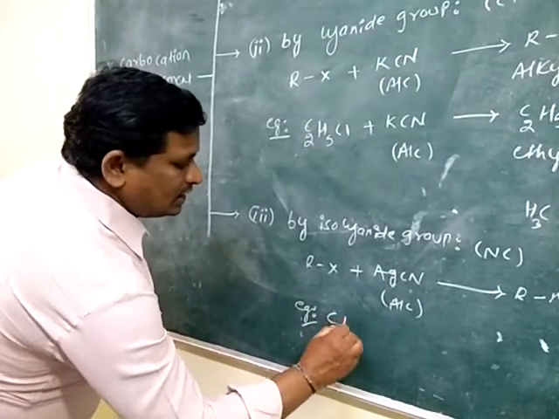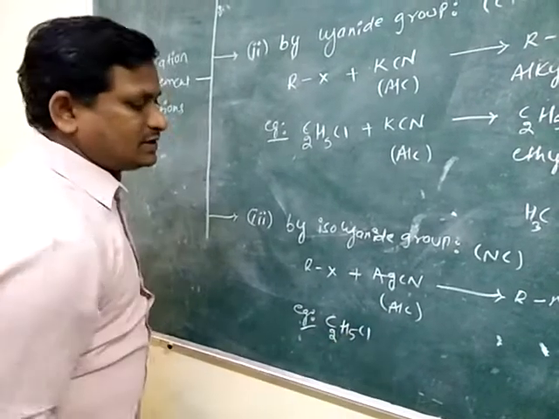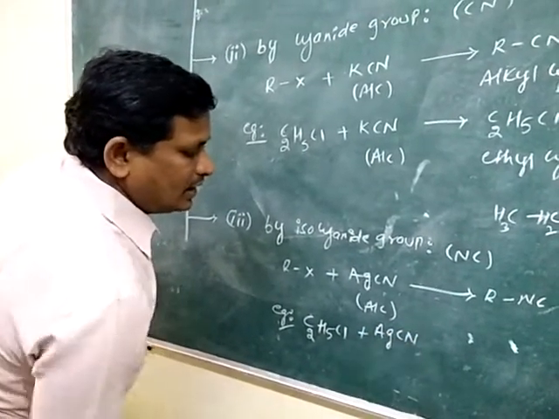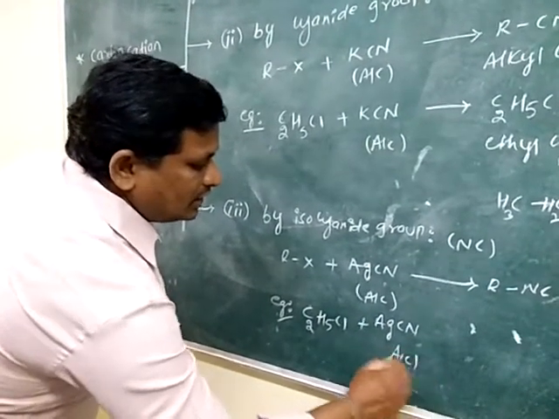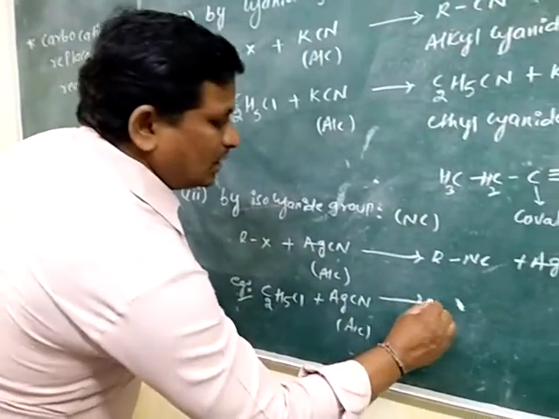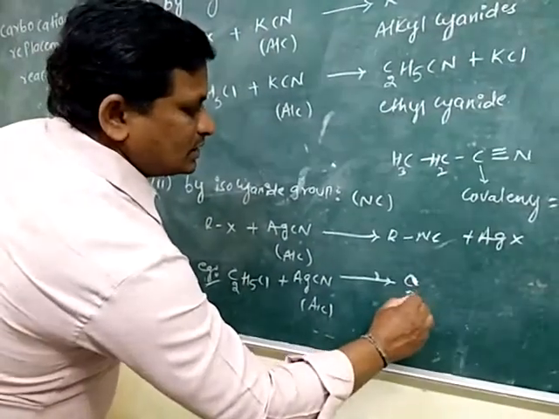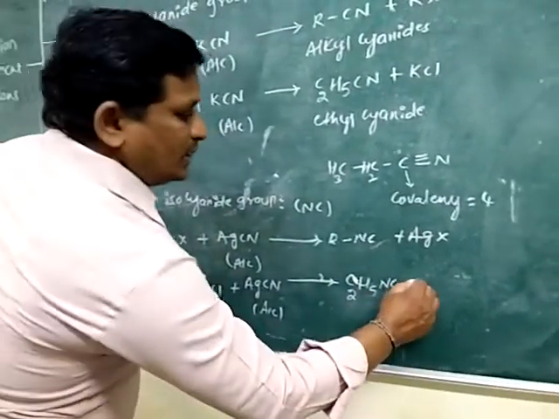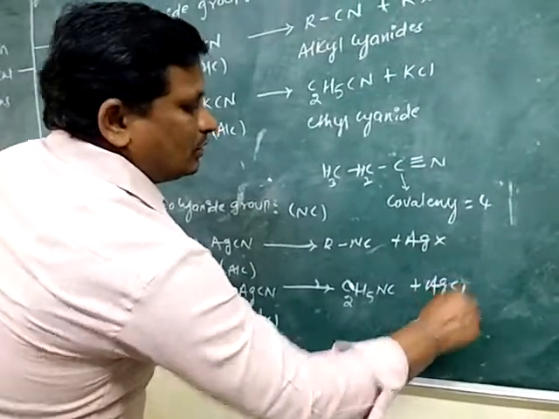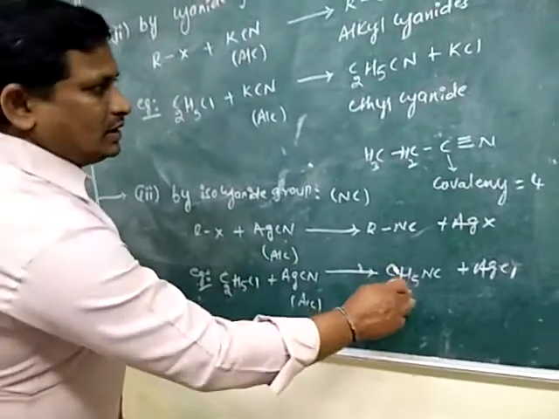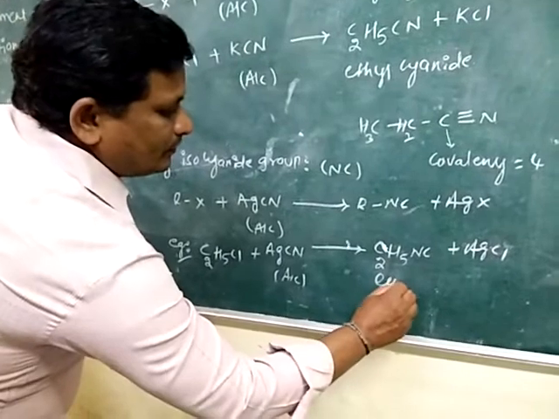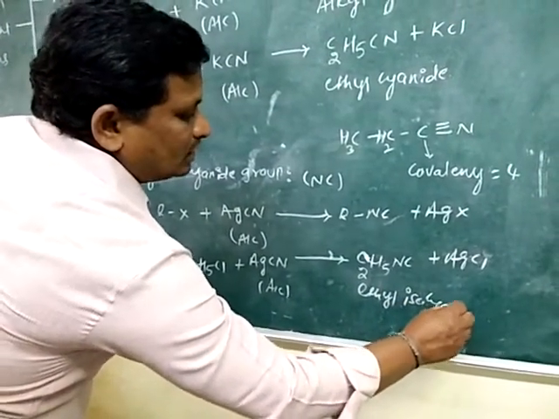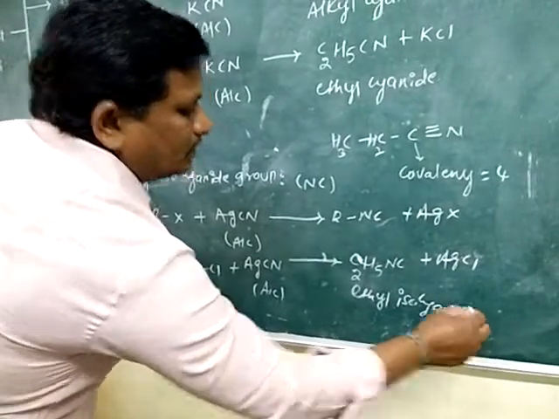Ethyl chloride C2H5Cl treated with alcoholic silver cyanide AgCN. The obtained compound is C2H5NC plus silver chloride AgCl. So it is ethyl isocyanide.